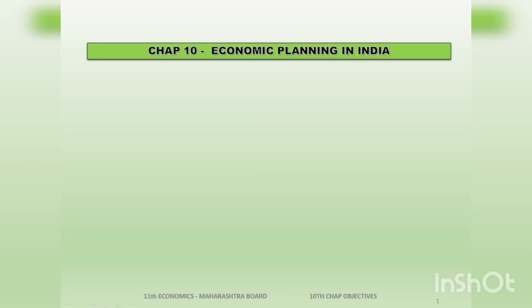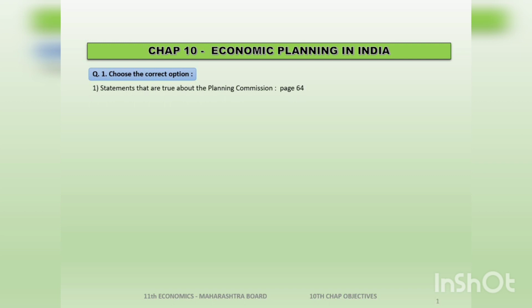The first question given to us is choose the correct option. Children, remember, first read the statement properly, only then think about the options. When you read the statement, it should click to you what content has been asked. For example, which statements are true about the Planning Commission? It is given on the first page of this chapter, that is page 64. So whenever you go with this, just think about the Planning Commission. The Planning Commission was established in 1950.